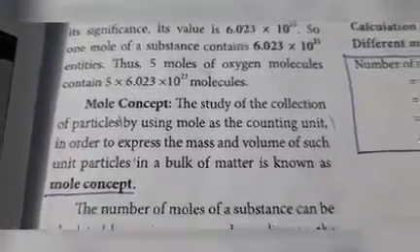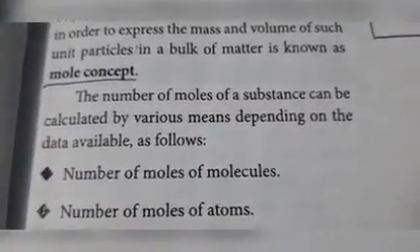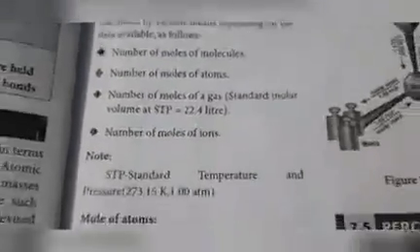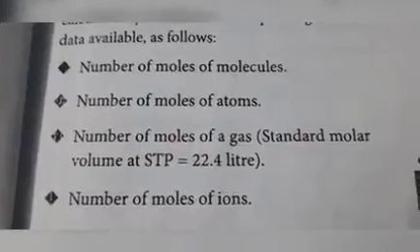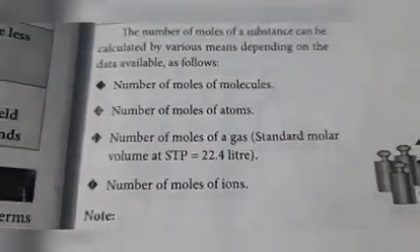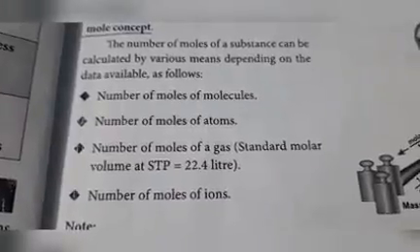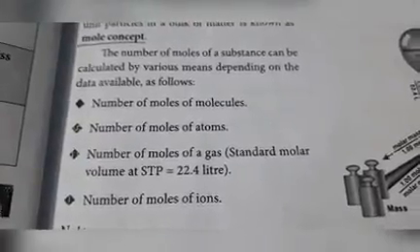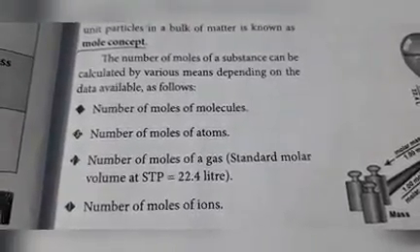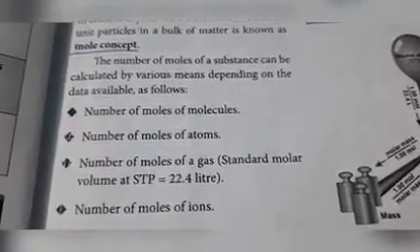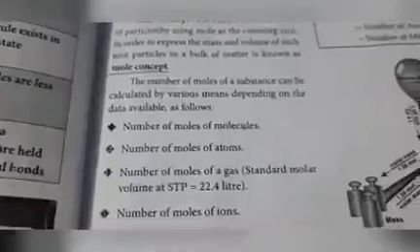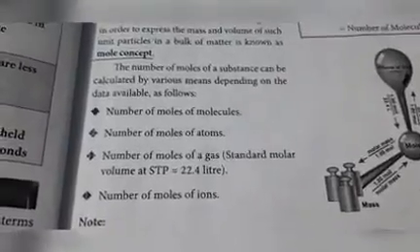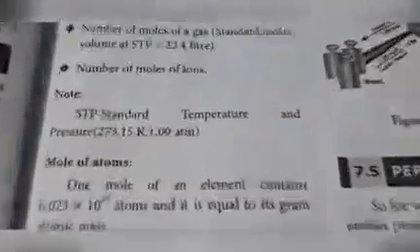The number of moles of a substance can be calculated by various means depending on the data available. 4 points are given: number of moles of molecules, number of moles of atoms, number of moles of gas, number of moles of ions. The number of moles of a substance can be calculated depending on these 4 points. Note STP.